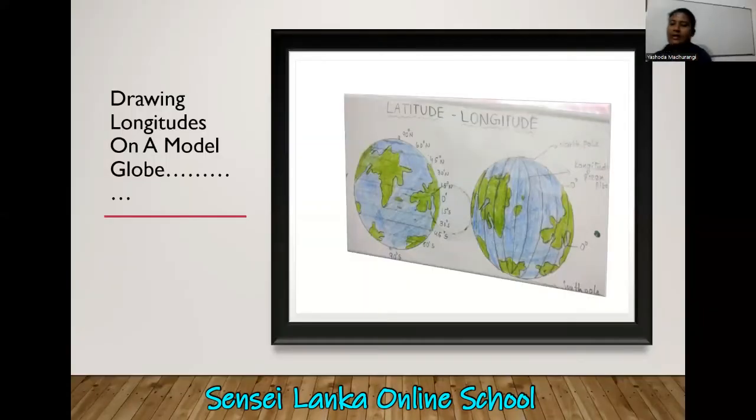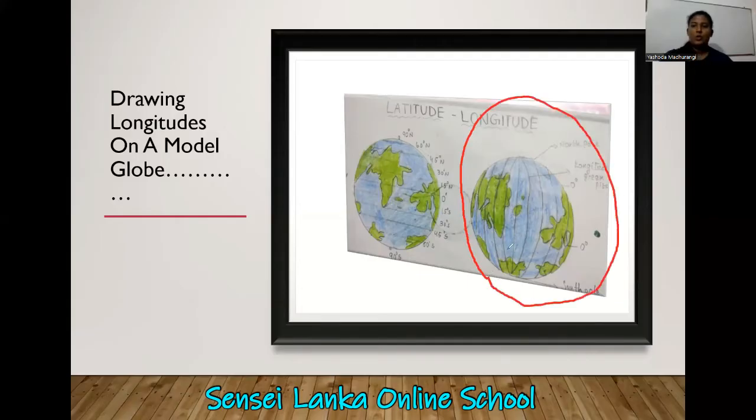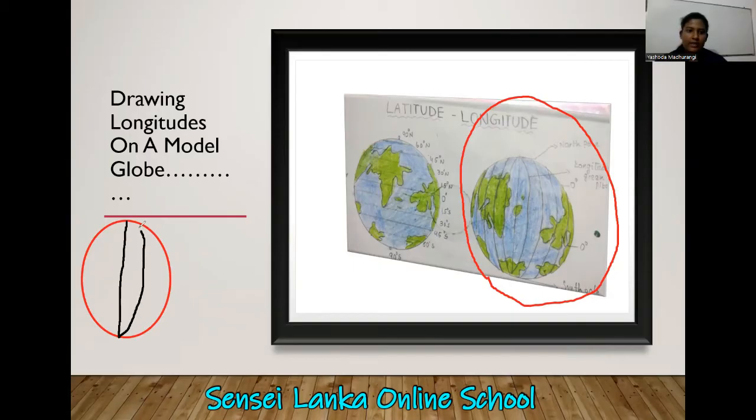Then look at the picture on my screen. There you can see how to draw it on a paper, an A4 sheet. Look at this one. You can draw a circle like this. Then you can use any other color you like and draw the lines. This is the prime meridian. Then you can draw the other lines like this.